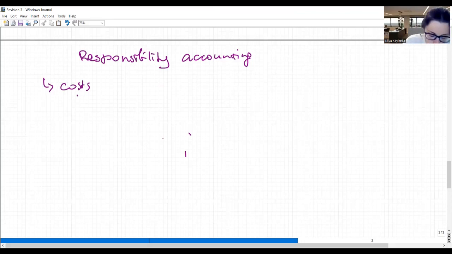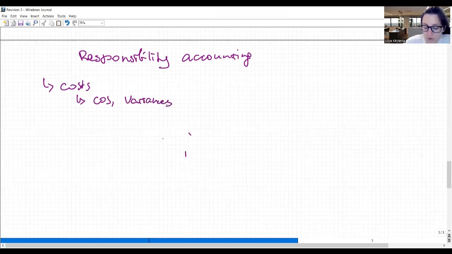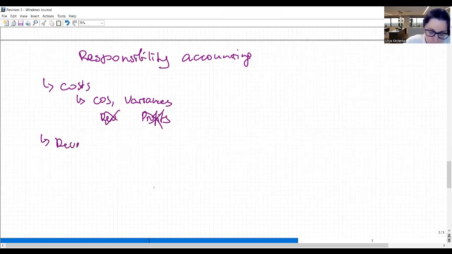And in this case, we are going to account them for their cost, like let's say cost of sales, let's say variances, and by variances I mean normal production variances such as labor rate, labor efficiency, material usage, and so on. So they cannot control revenue, so we cannot appraise them based on anything that has revenue inside, including profits. But there are some divisions that can control revenue and revenue only.